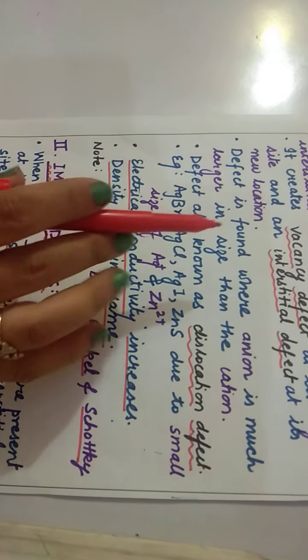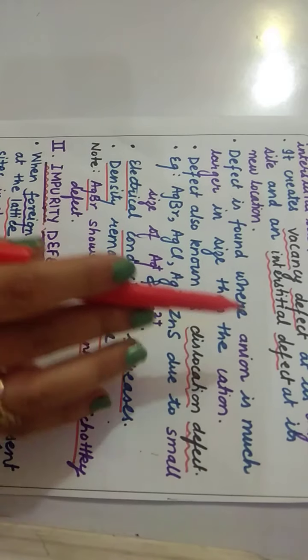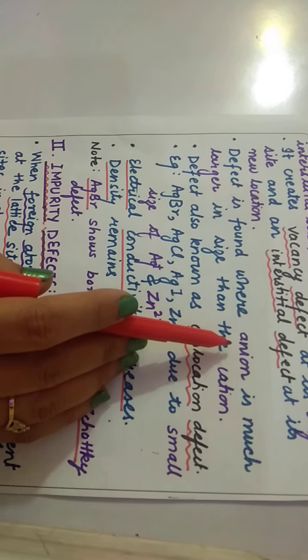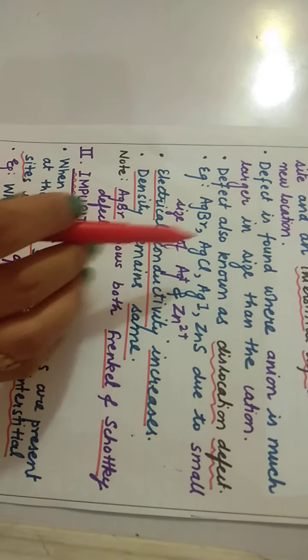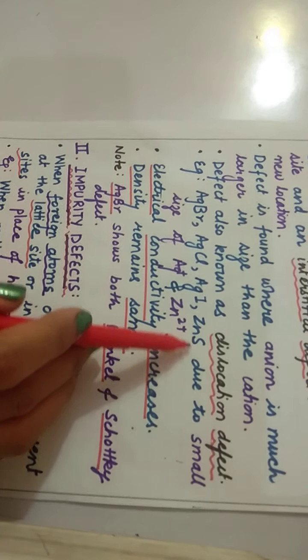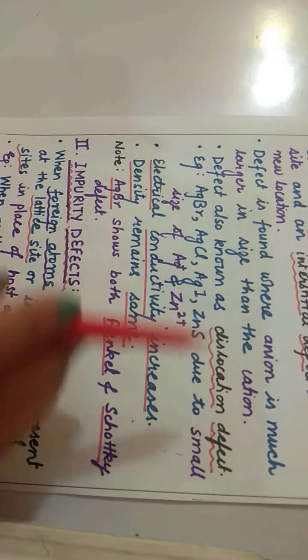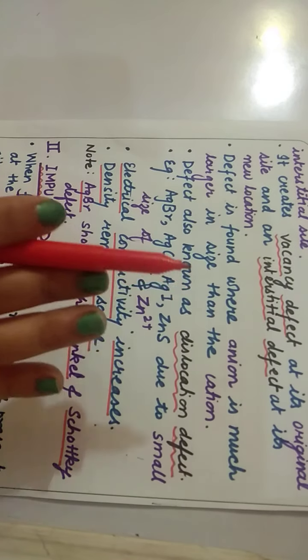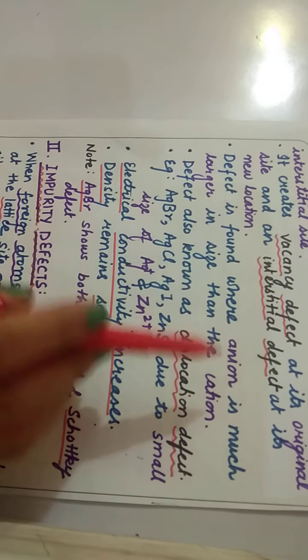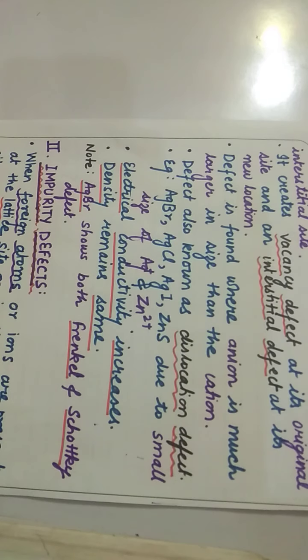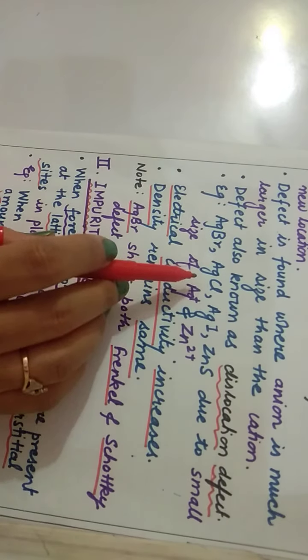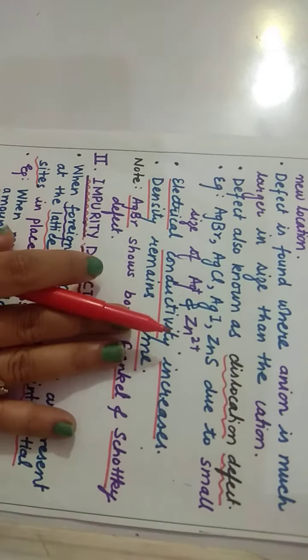Now this defect is found where the anion is of much larger size than the cation, and this defect is also known as dislocation defect. In Schottky, both cation and anion are of the same size, but in Frenkel, the anion is of much greater size as compared to the cation. Its examples are AgBr, AgCl, AgI, ZnS.